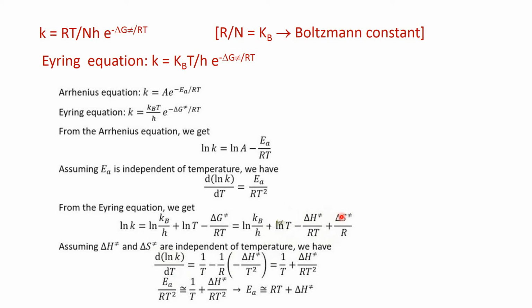And this is the constant. So finally we get 1 by T, and minus minus plus, plus ΔH activation by RT squared.